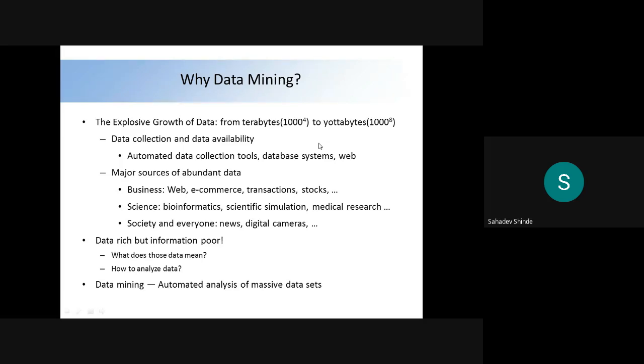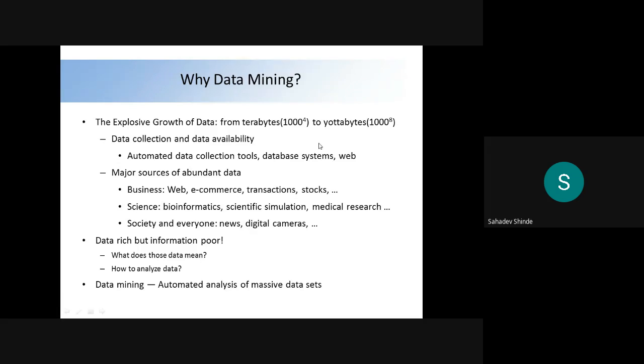Okay. Now this is the explosive growth of the data. Explosive growth of the data means every second, every day, every year, we are going to generate a huge database. In the companies, in the IT sector, in the government sector, everywhere.